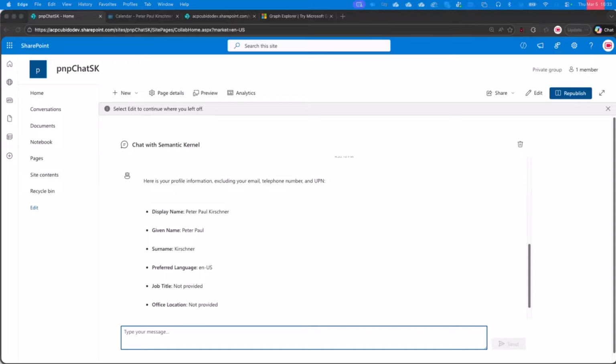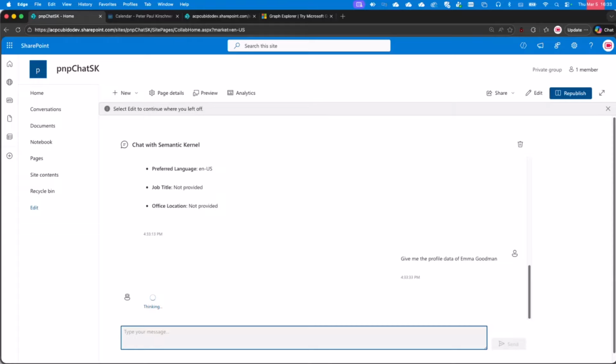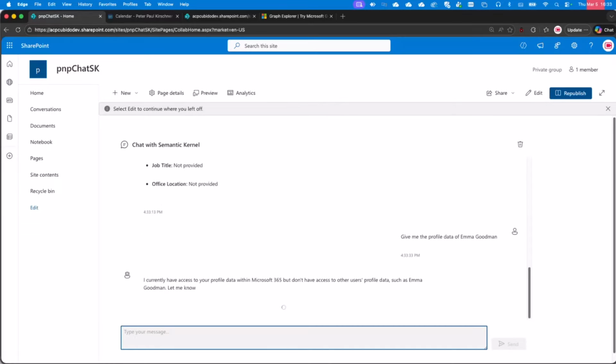And now I want to take a look if I get information about another person in my tenant. In this tenant, I have Emma Goodwin here, and I want to have the profile information. And perfect, I get back: I have currently no access to this M365 data of Emma Goodwin.